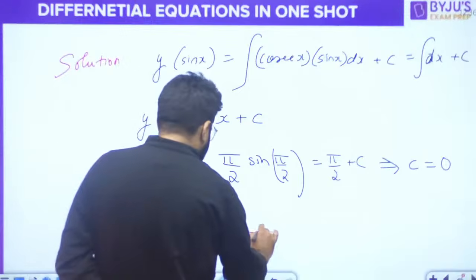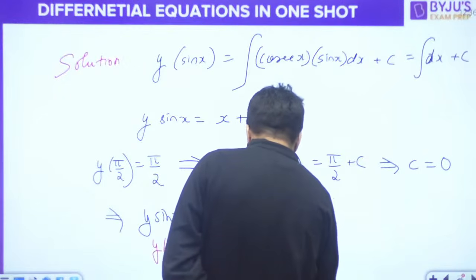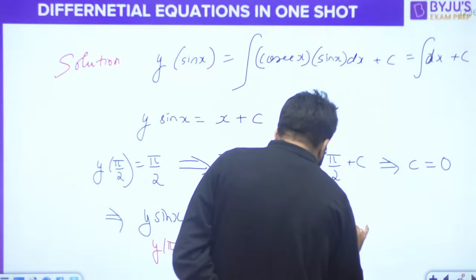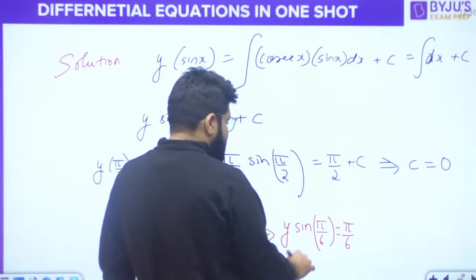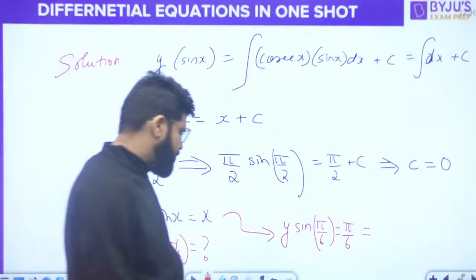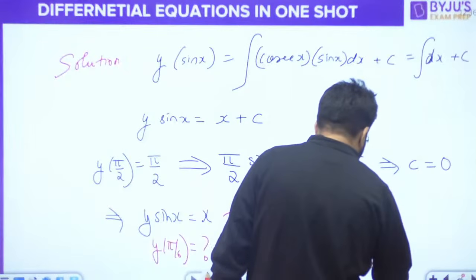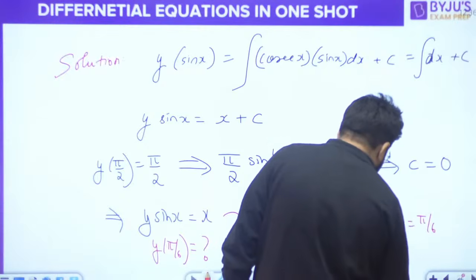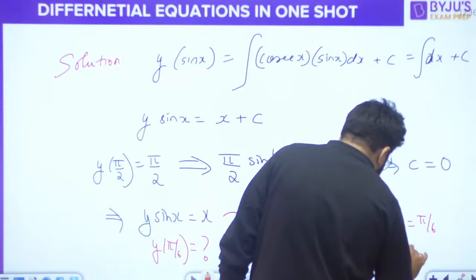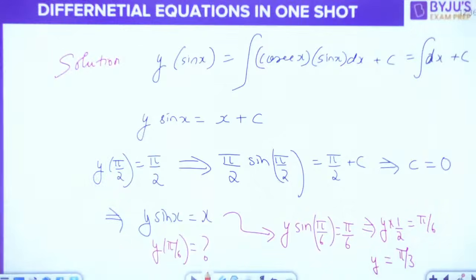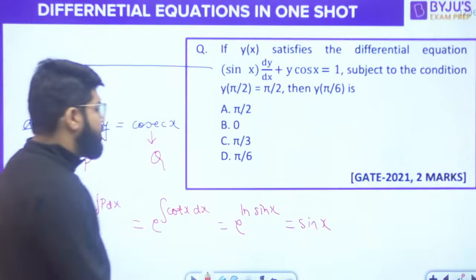Okay, so यहाँ पे हम रख देंगे x = pi by 6. So y sin pi by 6. When x is pi by 6, what should be the y? Sin pi by 6, like sin 30 degree, and sin 30 degree is known as half. So y into half is pi by 6. Y should be 2 से 2 cancel हो जाएगा. Y should be the pi by 3, dear.